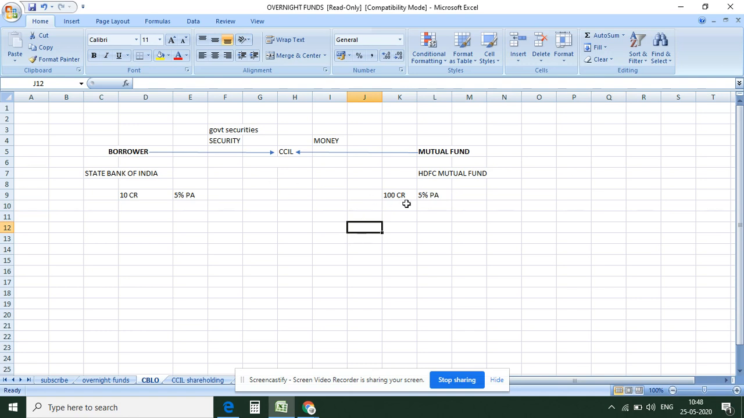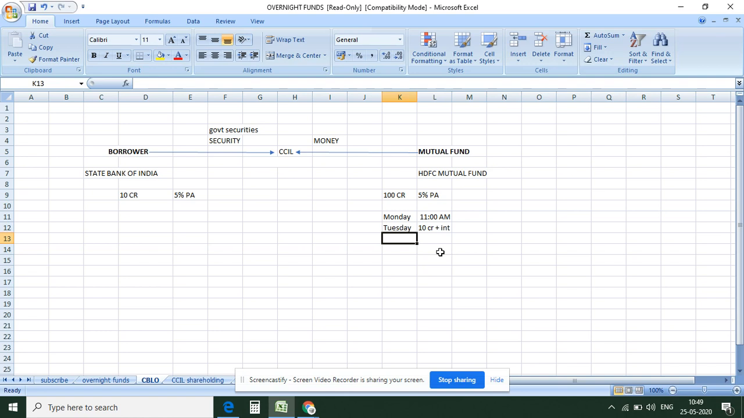So suppose this transaction happens, CCIL will take the security. For example, this transaction takes place on Monday. Today is Monday and it's 11 a.m. Right? So money will go. HDFC will give money to CCIL, and CCIL will give money to SBI. Right? And tomorrow, Tuesday, the mutual fund will receive 10 CR plus interest. Right? So you can understand that today money is lent and tomorrow it will get the entire amount along with interest.